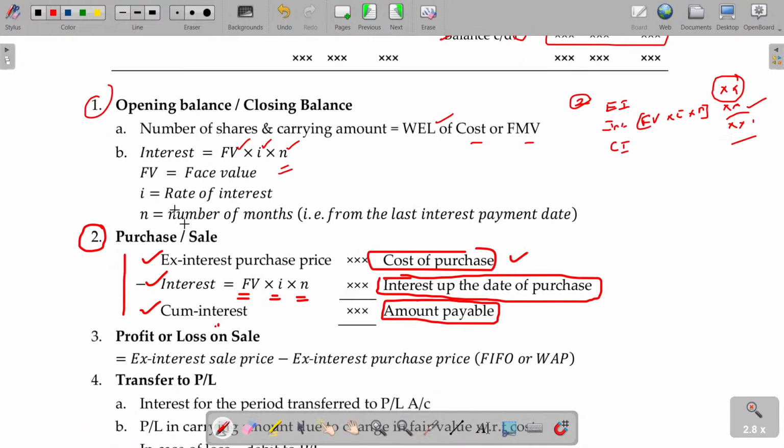Okay, ex interest and interest. Ex interest is the cost of purchase, and will be shown in the cost column. Interest up to the date will be shown in the interest column. The overall amount you pay here is the amount payable. Is that clear?